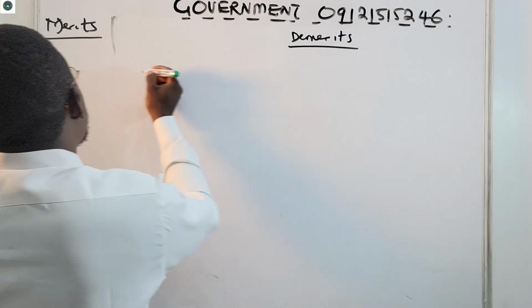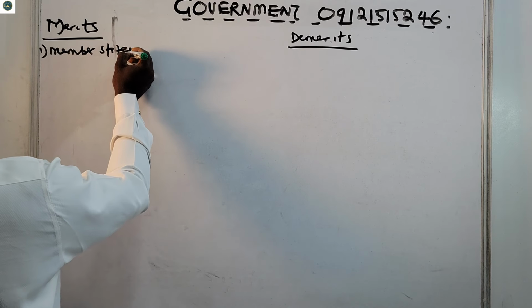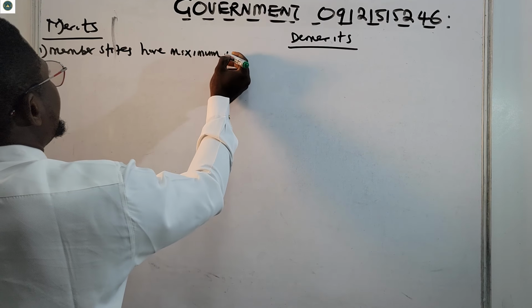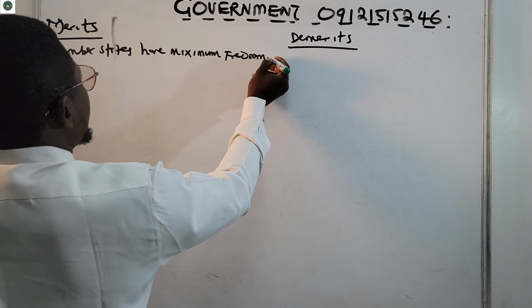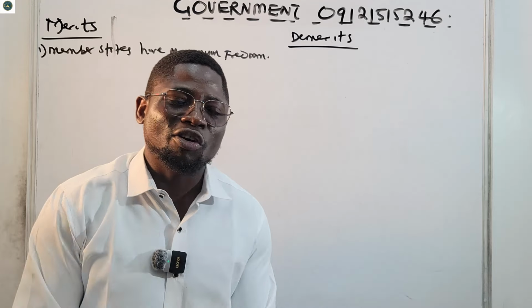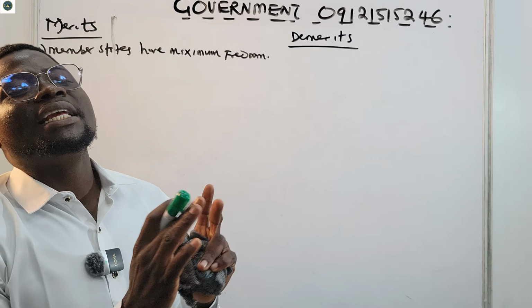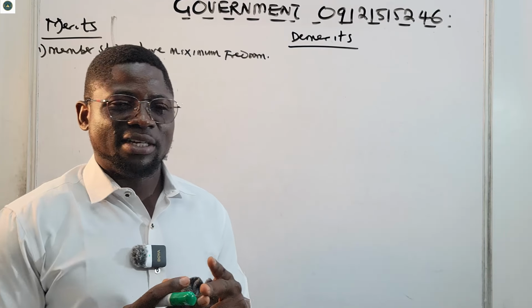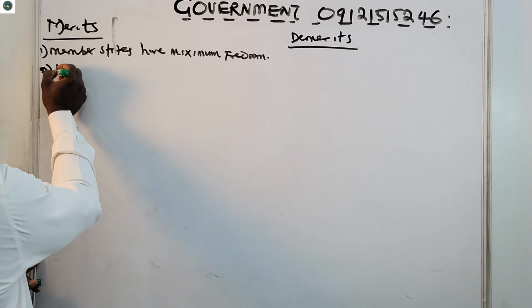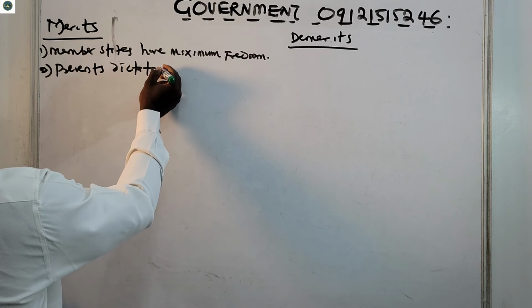Number one, I will say that member states have maximum freedom. So they get to keep their laws, they get to keep their money, they get to keep their government, they get to keep their people, and so on and so forth. They are free, they are fully independent. That is an advantage. Now number two, it prevents dictatorship.